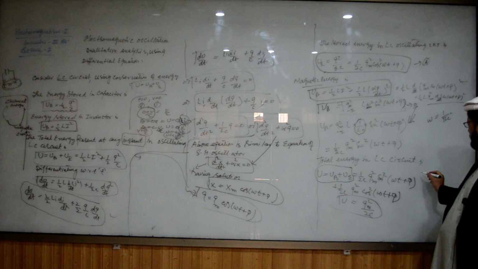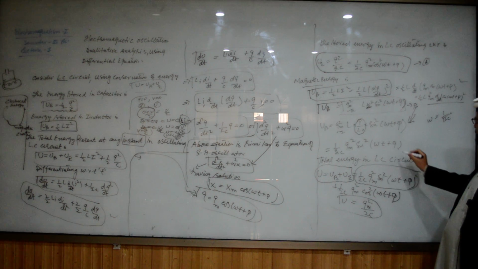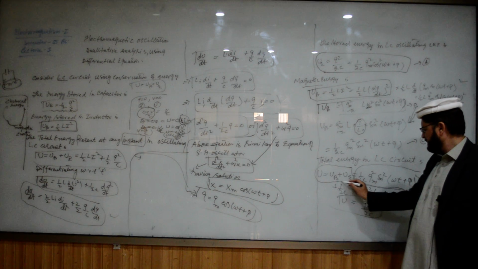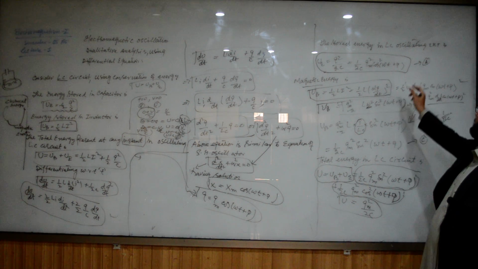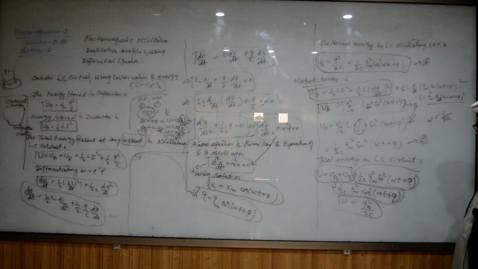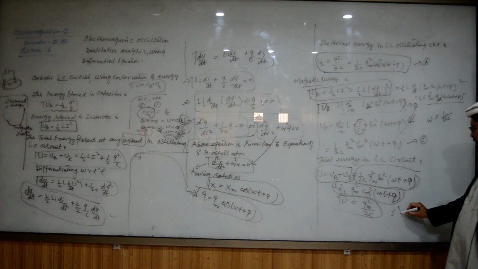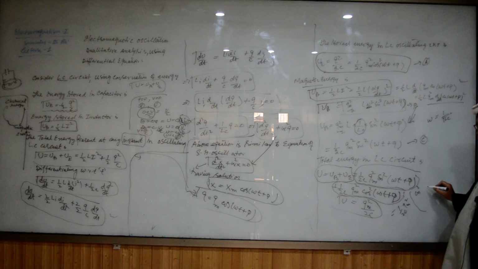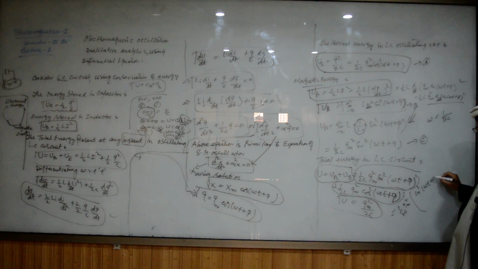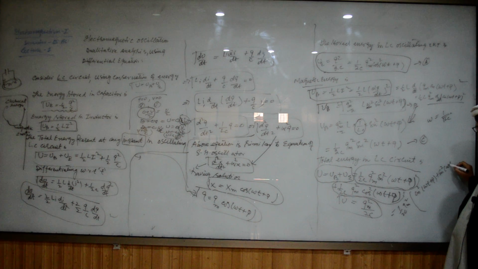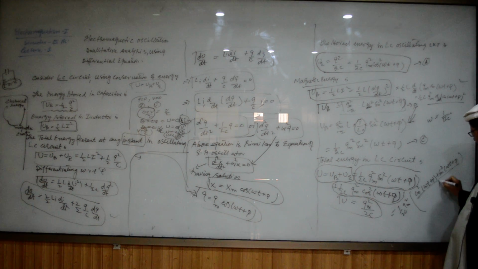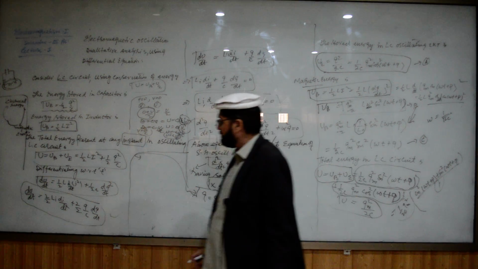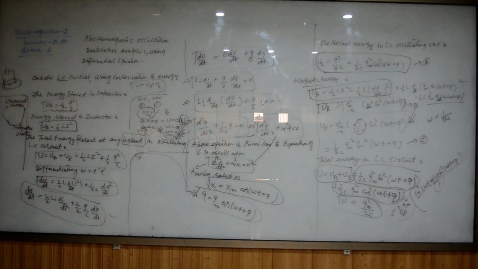In case of UB, you have this value, which is already done here, this is equation C, and the value of UE is this, which you see from equation A. Adding both, in the sum, 1/2C Q square m, taking it common, cos square omega t plus phi plus sin square omega t plus phi, which is equal to 1. So you will get the value Q square m divided by 2C, that is the total energy in case of the LC oscillating circuit. That was all.